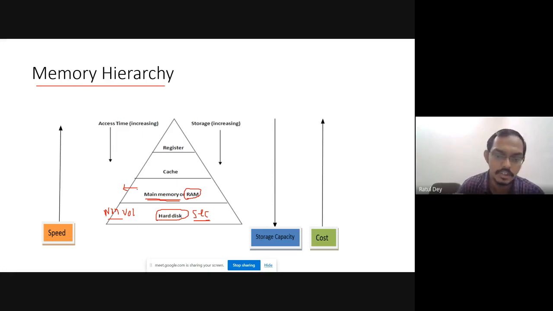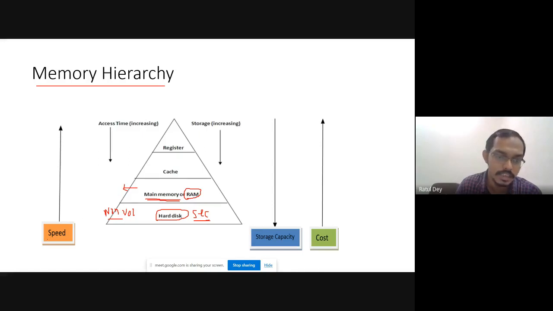You can see your machine, maybe your machine have the hard disk is the 500 GB, but your RAM size is 2 GB, 4 GB, or someone use the 8 GB. Now what has happened, the size is drastically changed in the higher speed, but the speed is again higher.